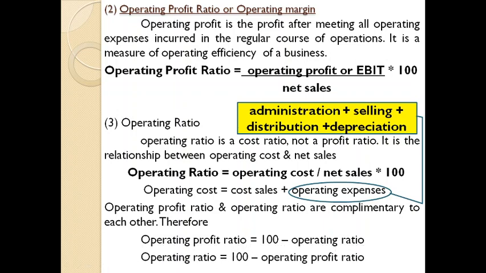At the same time, operating ratio can be computed as 100 minus operating profit ratio. This equation can be used synonymously, because in both cases the concept remains the same, but the background on the basis of which efficiency is measured is different. One is based on profit, the other is based on cost.